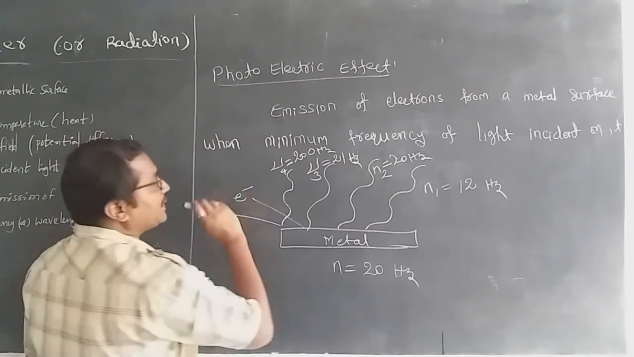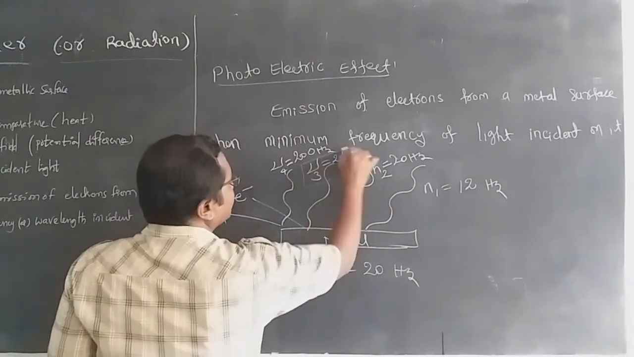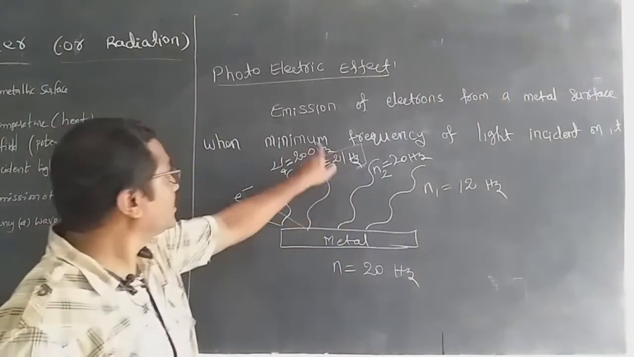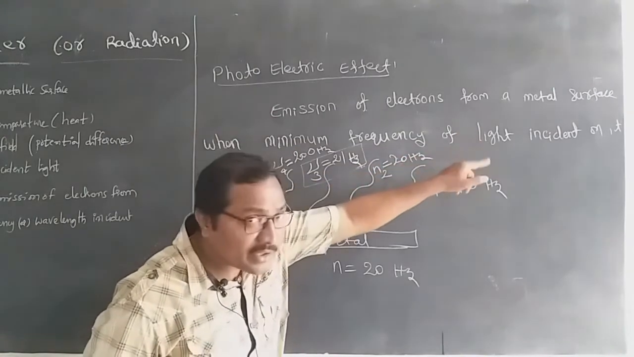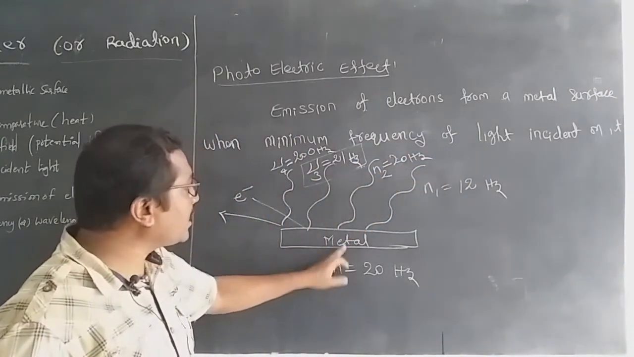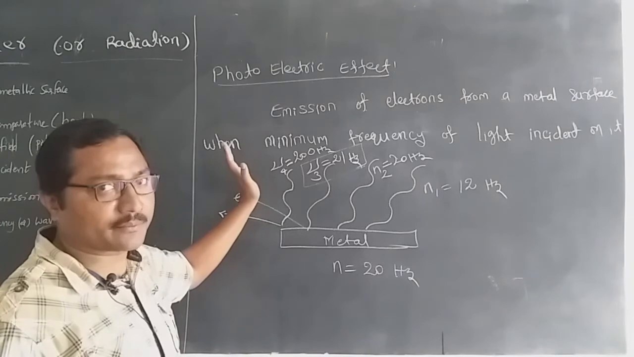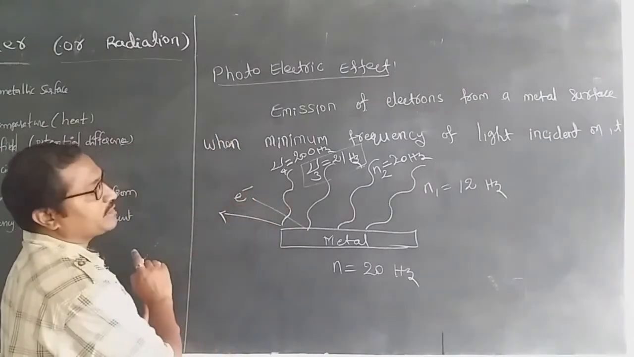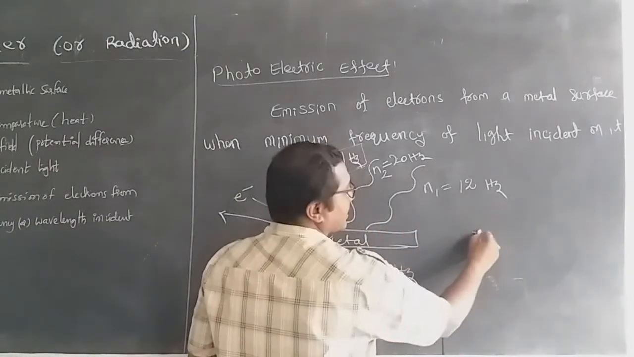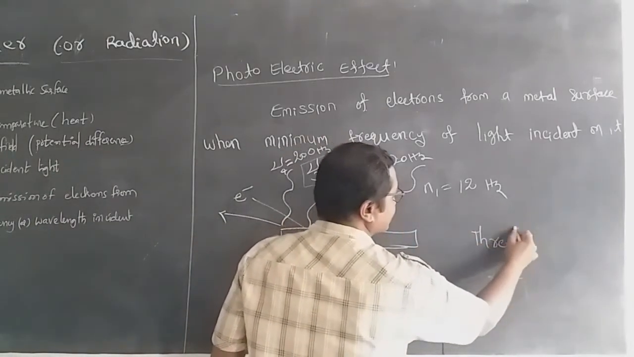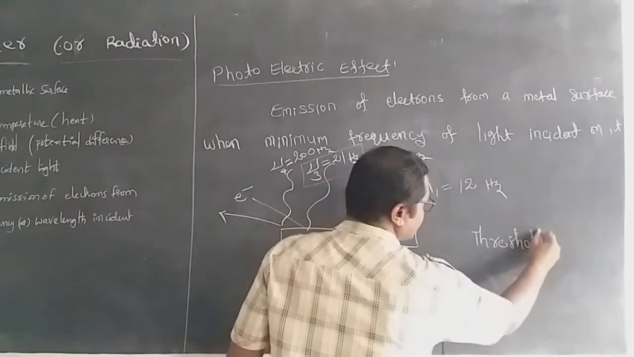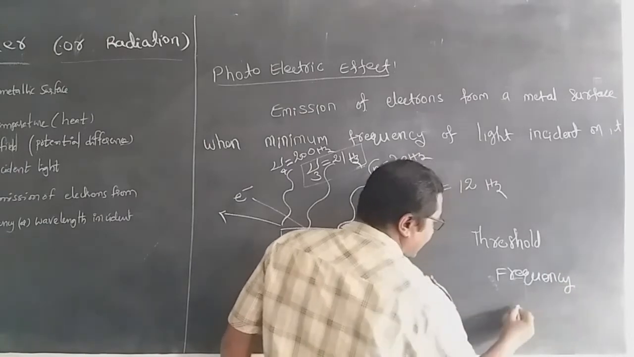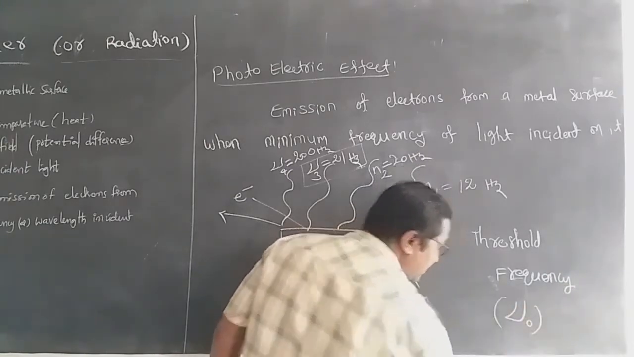See here, this frequency, 21 hertz, is called the minimum frequency of incident light where we get the photoelectric effect. This is also called the threshold frequency. So we can give the definition for this as the threshold frequency, and it is denoted with nu naught.